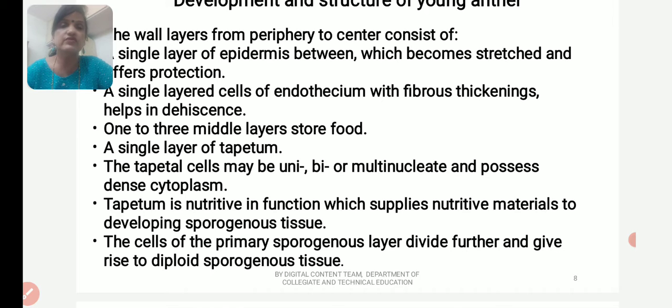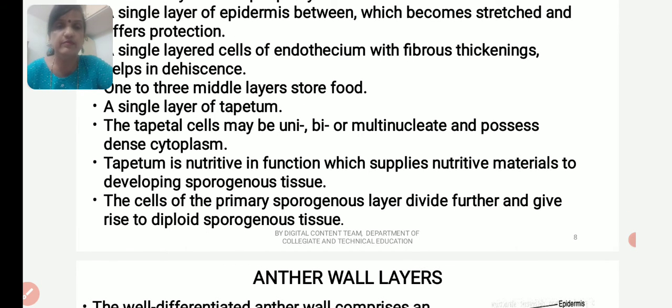Below the epidermis will be a single layer of endothecium with fibrous thickenings, which helps in dehiscence. Below the endothecium is a 1 to 3 layered middle layer which stores food. Below the middle layer will be the layer of tapetum, and the tapetal cells may be uni-, bi-, or multinucleate and possess dense cytoplasm. Tapetum is nutritive in function, supplying nutritive materials to the developing sporogenous tissue.